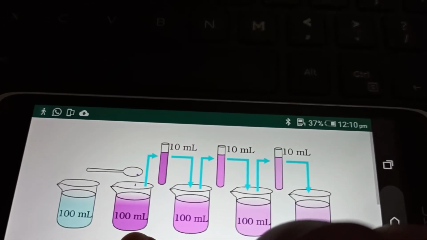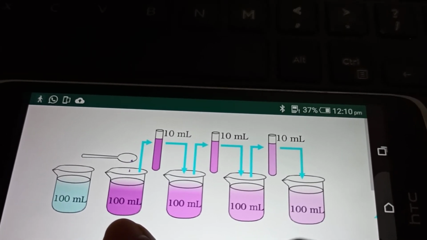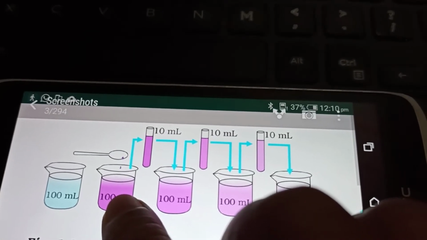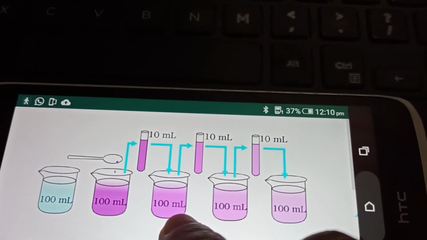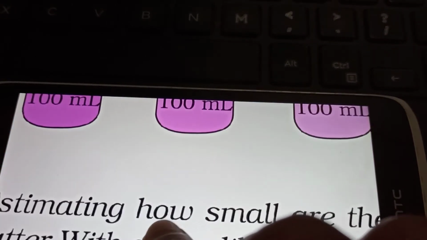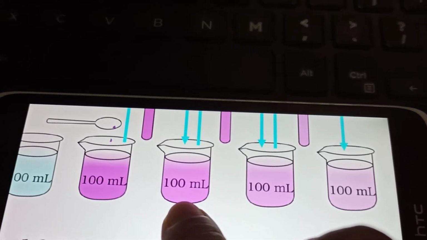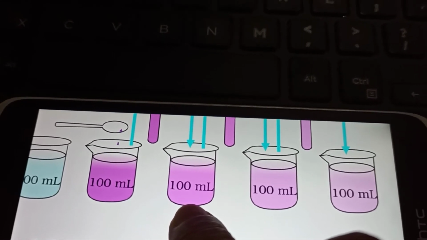So when you are adding it into the 100 ml water, in the first beaker you can see that the color is very dark. Then what you are doing, you are taking 10 ml of this solution and you are adding this 10 ml of solution into the next 100 ml of clear water. After adding it you can see that its color is also changing, and it is lighter than the previous beaker.